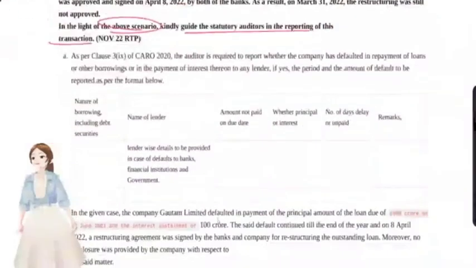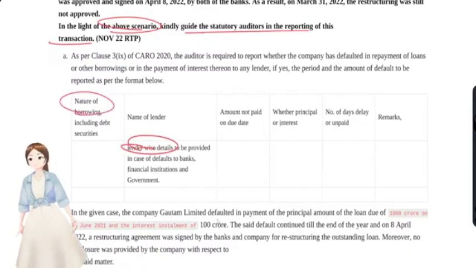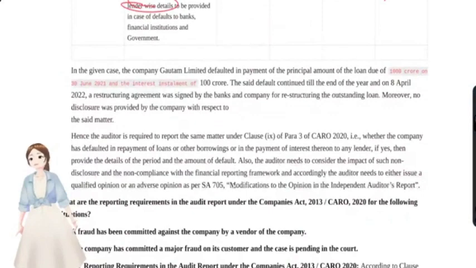Same clause 9. They have to report how much amount they have defaulted, who is the lender, the nature of borrowings, the amount not paid on the due date, whether it is principal or interest, the delay, and any remarks. This is how they have to disclose.